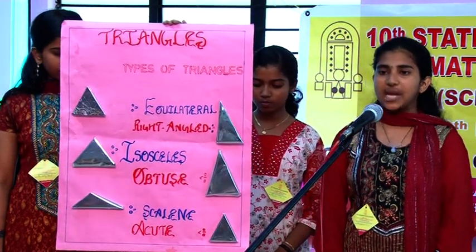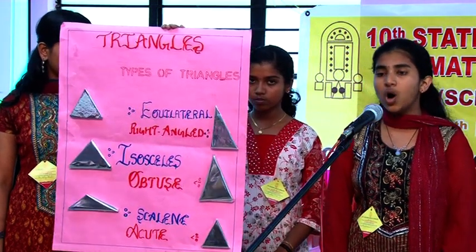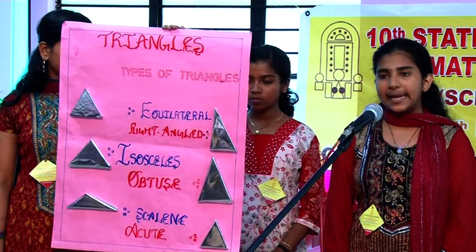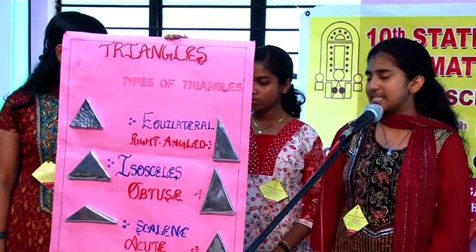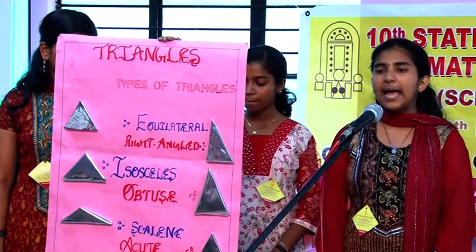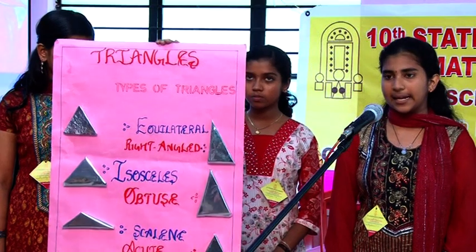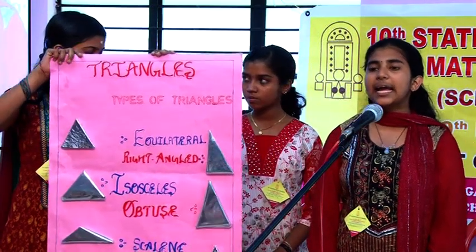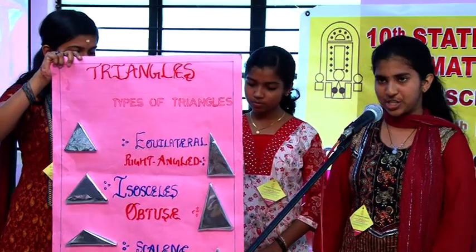Next are oblique triangles. Oblique triangles are triangles not having an angle measuring 90 degrees. Next is the obtuse triangle. An obtuse triangle is a triangle having one angle measuring more than 90 degrees. Next is the acute angle triangle. An acute angle triangle is a triangle having angles measuring less than 90 degrees.